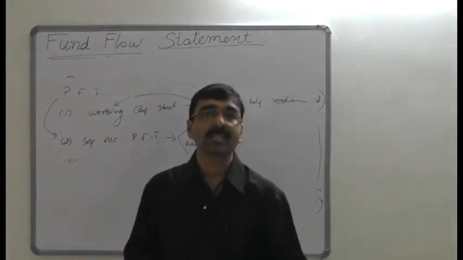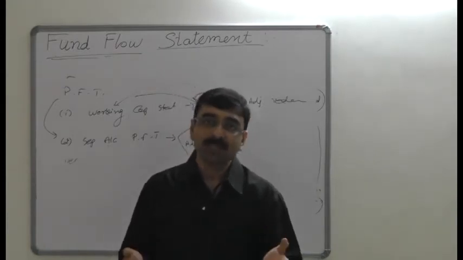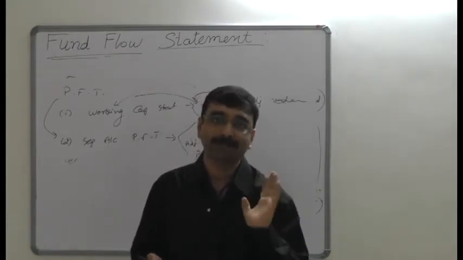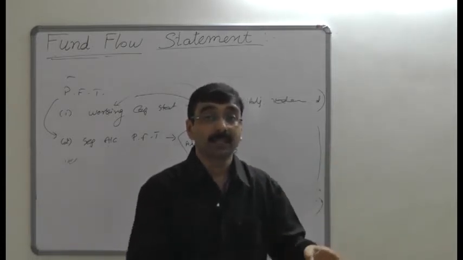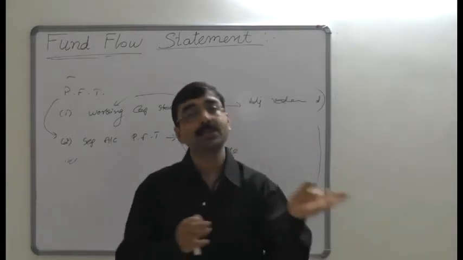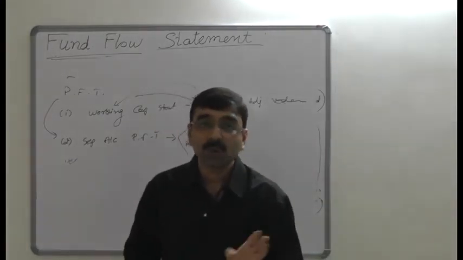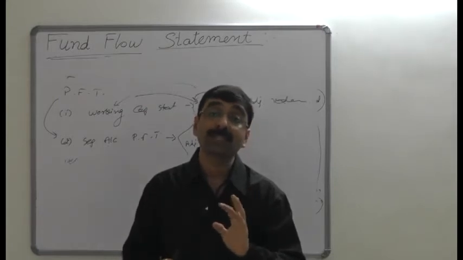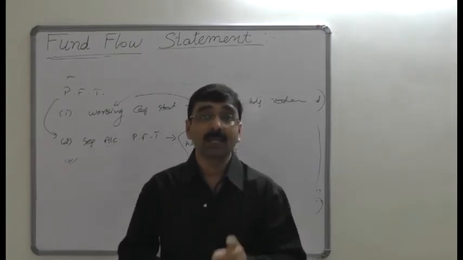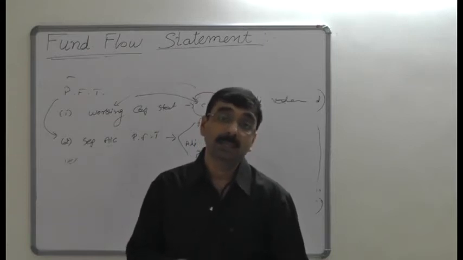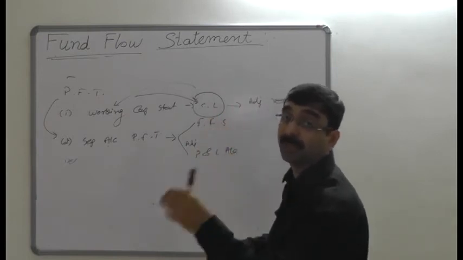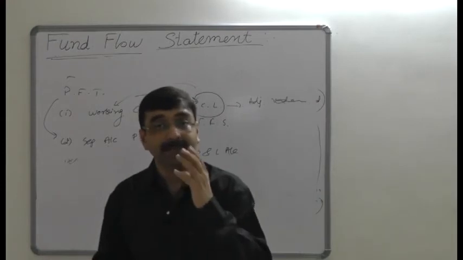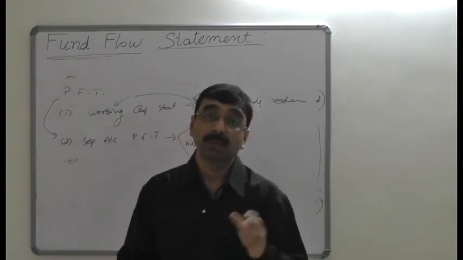Moving to the next point, that is provision for reserve. Provision for reserve also does not affect the fund because it is just an internal adjustment. Transfer your profit to reserve. It means the cash does not go out. Overall fund has not changed, and that's why it would not be considered in the fund flow, and that is why it would be added back into the adjusted profit and loss account and written on the debit side. Dividend is the last item of the adjustments.